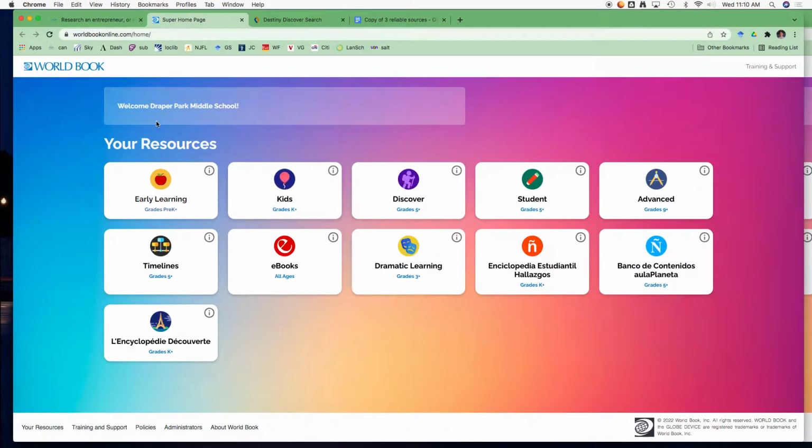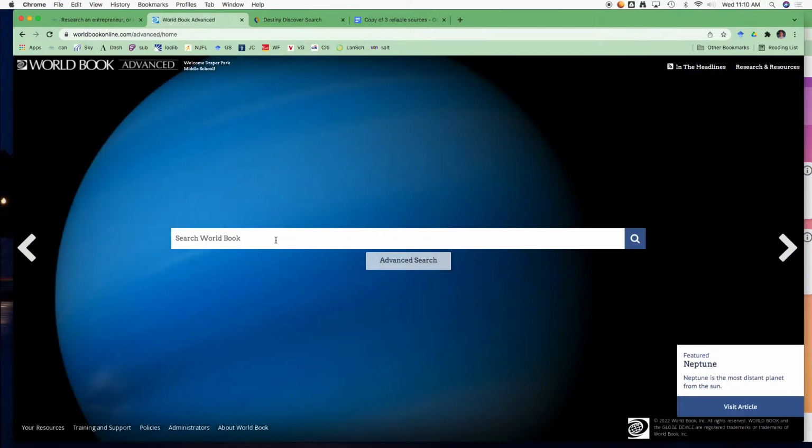This is the World Book. And let's see, is it just let us search? I was hoping that link would just let us search. So maybe we have to click on, this is grades 5 plus, grades 9 plus. Let's click on advanced, and then we'll search.